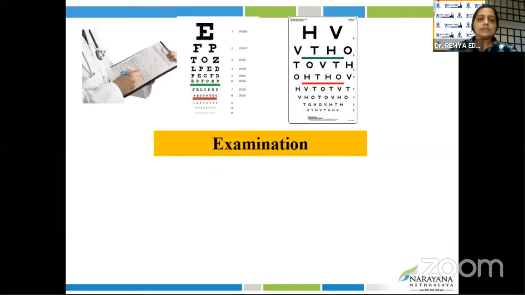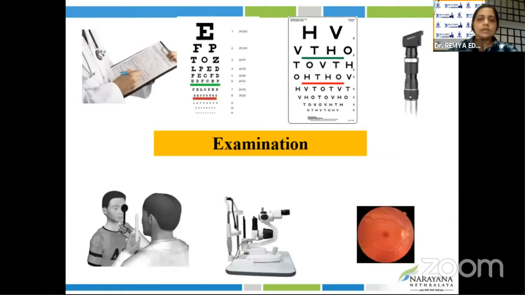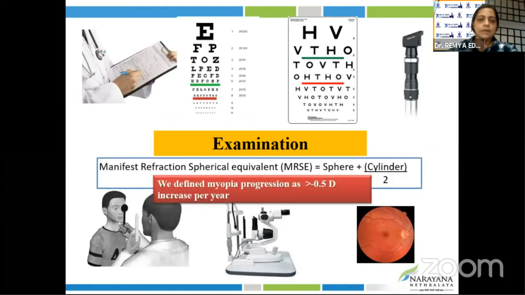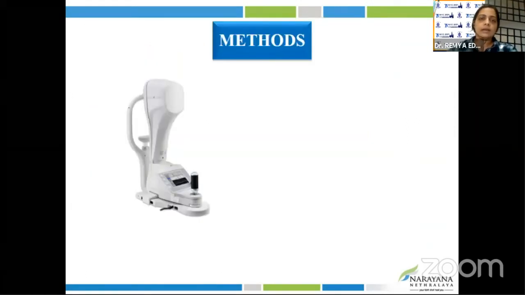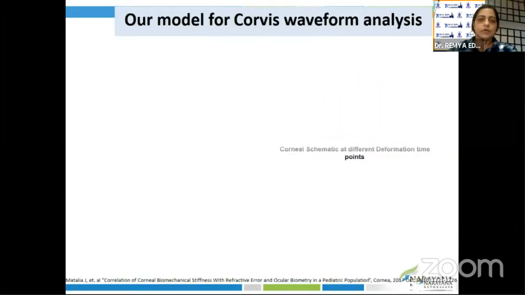We took a detailed history, did vision examination according to age-appropriate charts, orthoptic evaluation, anterior and posterior segment evaluation, and cycloplegic refraction, and calculated the MRSE as sphere plus half of the cylinder. We defined myopia progression as an increase of more than minus 0.5 diopter per year. At each visit, we did a Pentacam HR and Corvis ST, at the baseline visit as well as every follow-up.